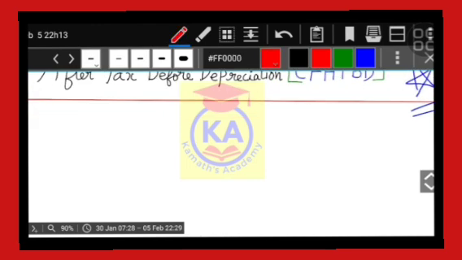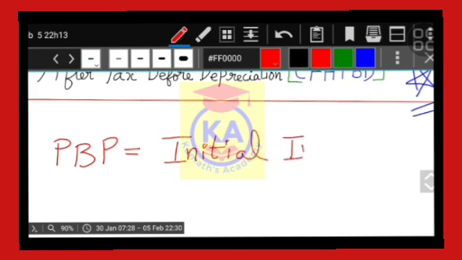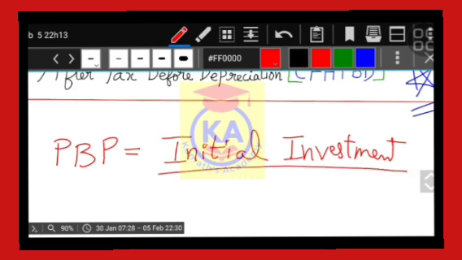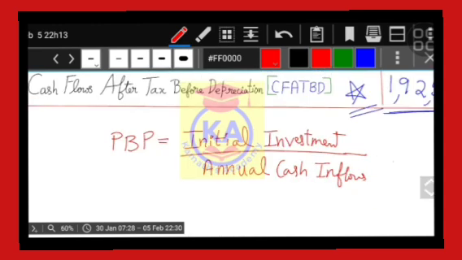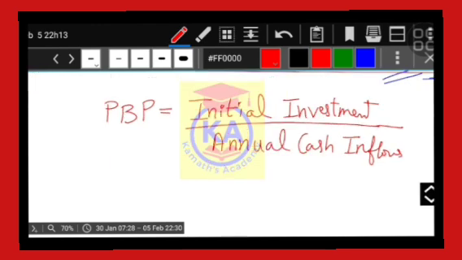Payback period is equal to, you have to apply the formula here, initial investment divided by annual cash inflows. So this is the formula for situation 1.